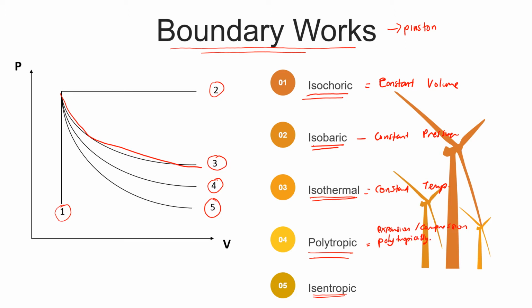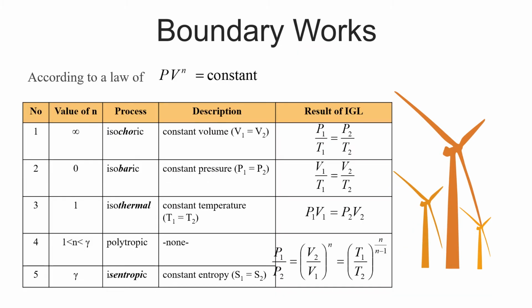And then biasanya untuk this case kita ada PV power of N is equal to C constant. And then the last one is the isentropic, which is yang constant adalah entropy. So this is the boundary works according to the PV power of N is equal to constant.